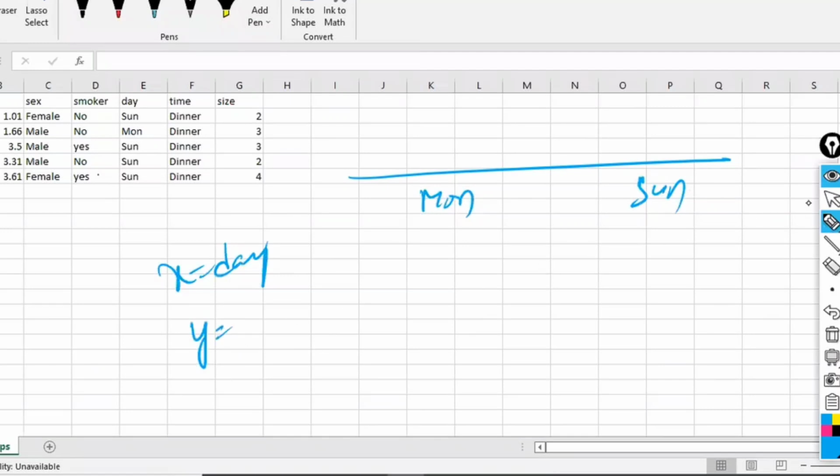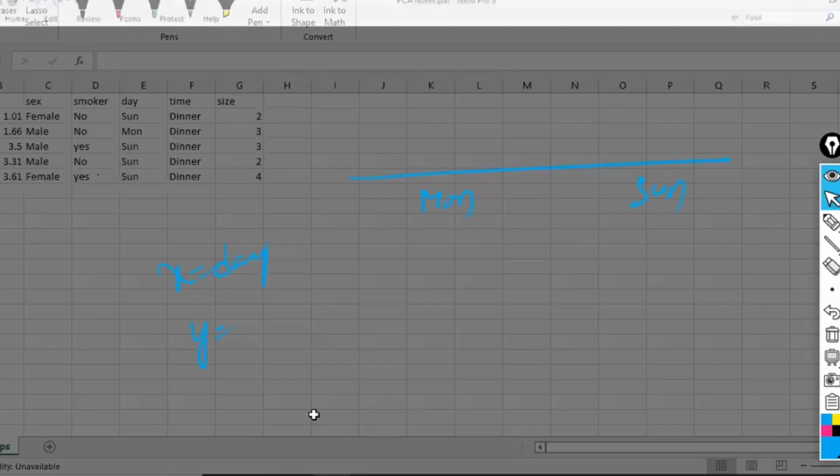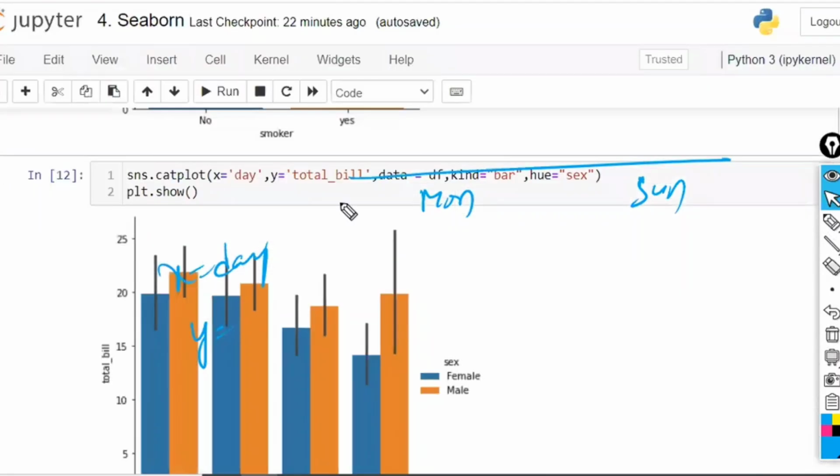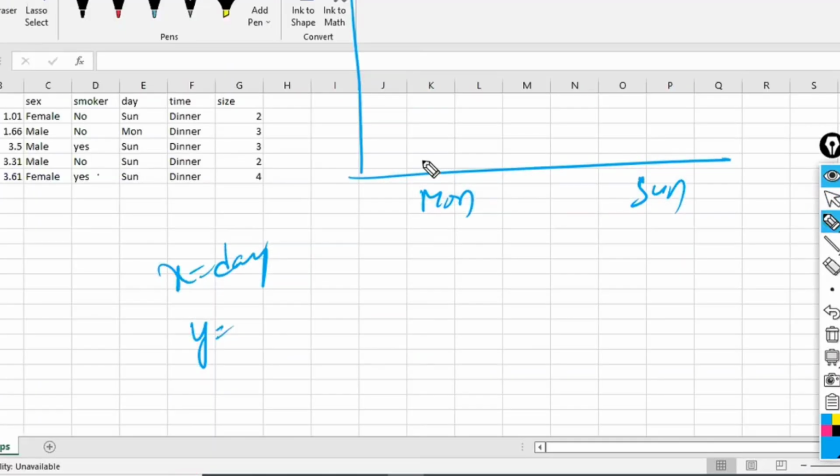Now, what is in the y? I have written total bill, so let us take y is equal to total bill. Total bill on Monday is 10.34, so up to 10.34.